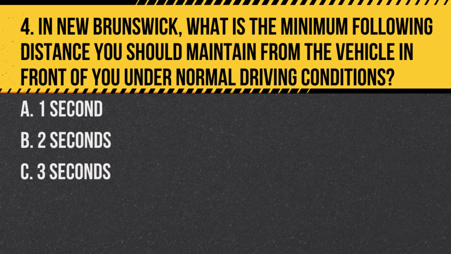Question 4. In New Brunswick, what is the minimum following distance you should maintain from the vehicle in front of you under normal driving conditions? A. 1 second. B. 2 seconds. C. 3 seconds. Answer: B. 2 seconds. Under normal driving conditions, you should maintain a minimum following distance of 2 seconds from the vehicle in front of you.